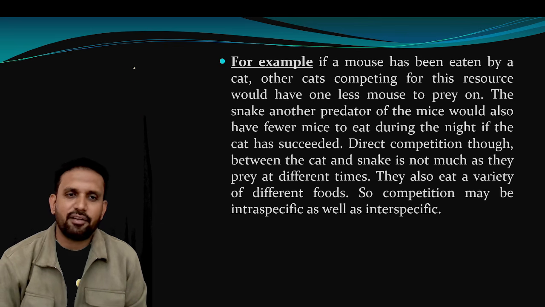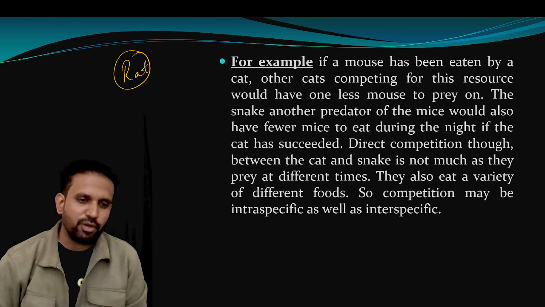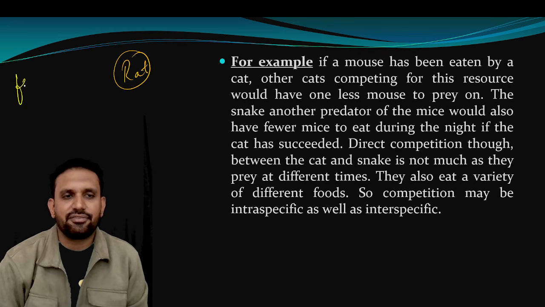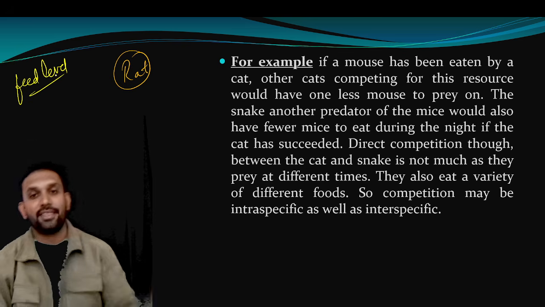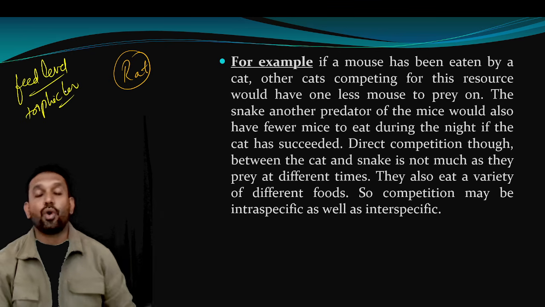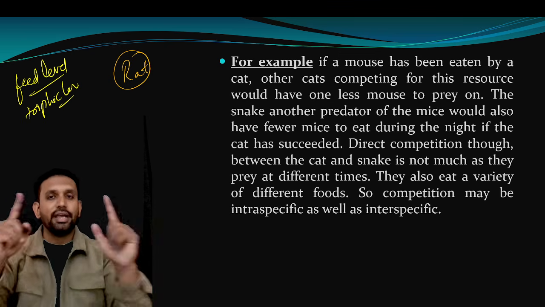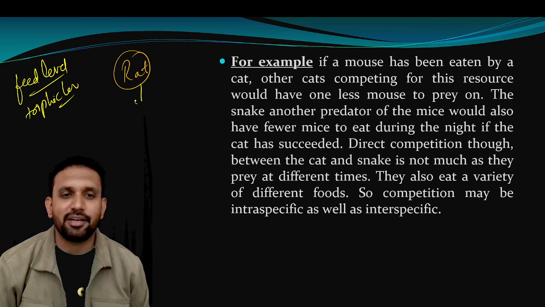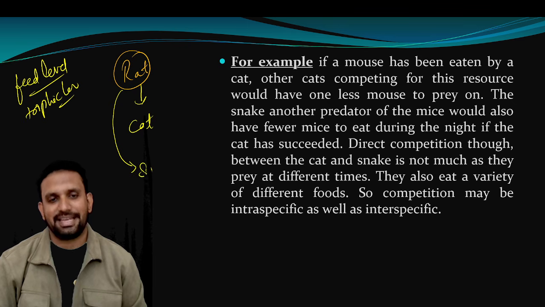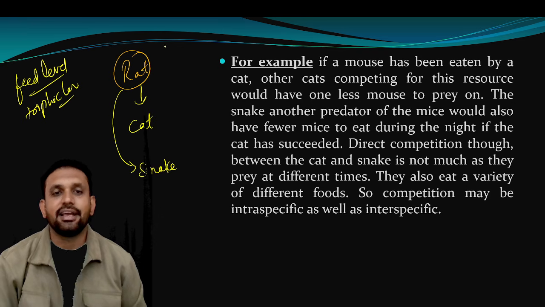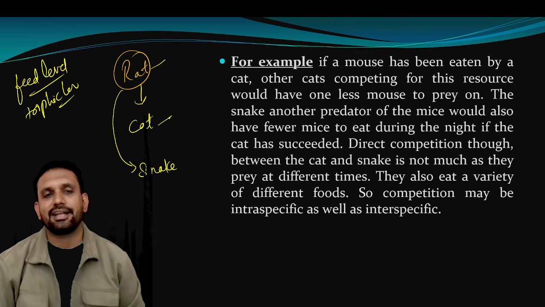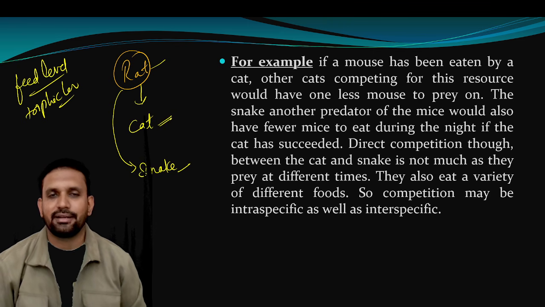The example is our rat. Rat is very pitiable here. Why? Because the rat has two important feeding levels. Who eats whom? This is called the feeding level, also called the trophic level. Rat is eaten by what? Cat. Rat is also eaten by what? Snake. So in these three, the rat is a smaller organism, the cat is a little bigger than the rat, and the snake is even bigger than the cat.